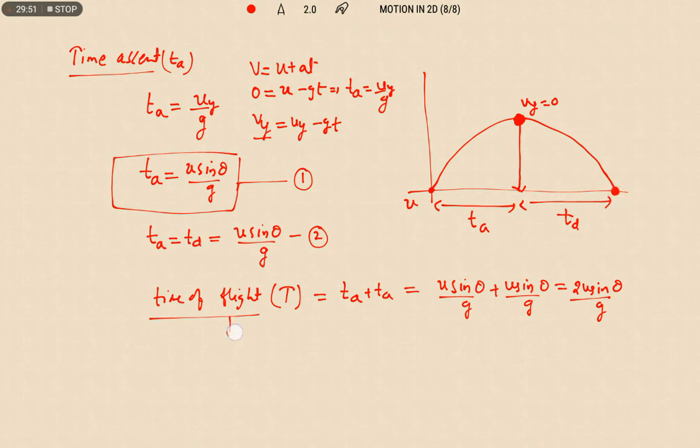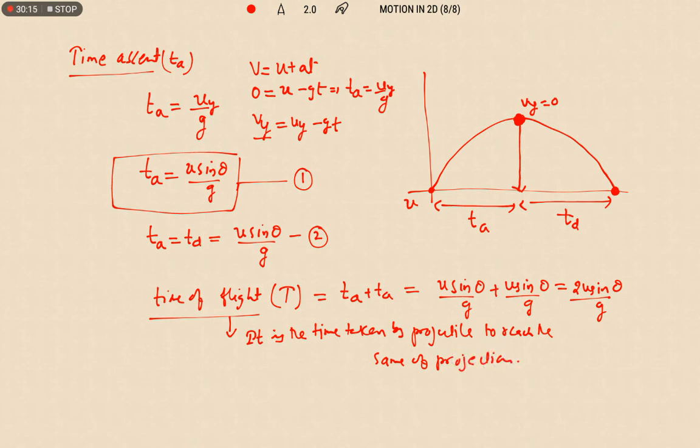That means it is nothing but the time taken by the projectile to reach the same level of projection. In this way also we can write, the time taken by the projectile to reach the same level of projection is known as time of flight. From the ground it is projected, again it reaches the ground, so whatever time is taken in the process is known as time of flight. Okay, right. Now let us study some cases.